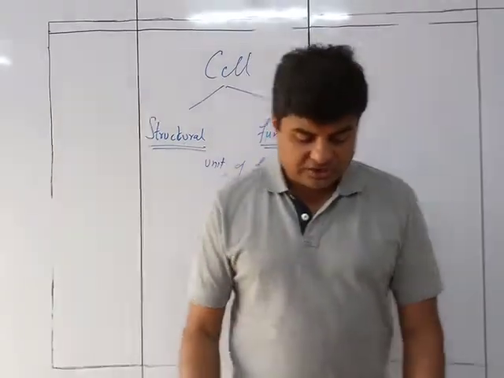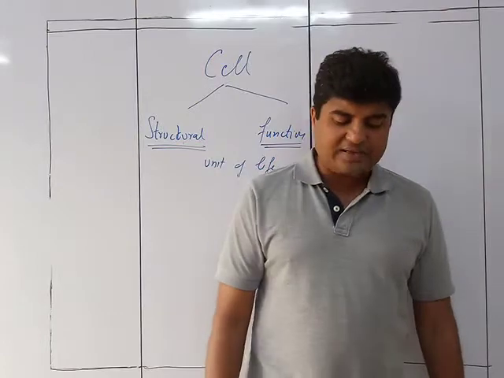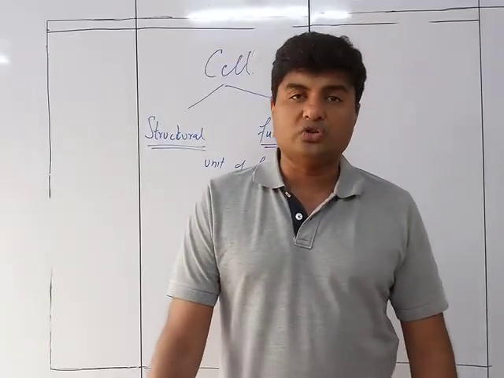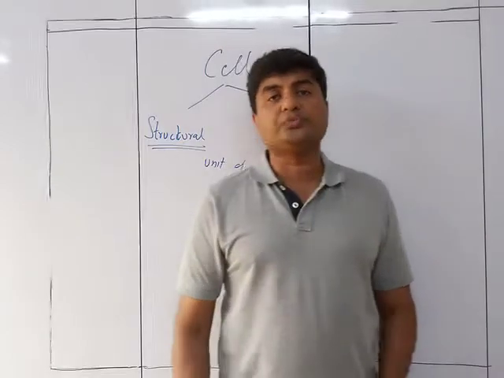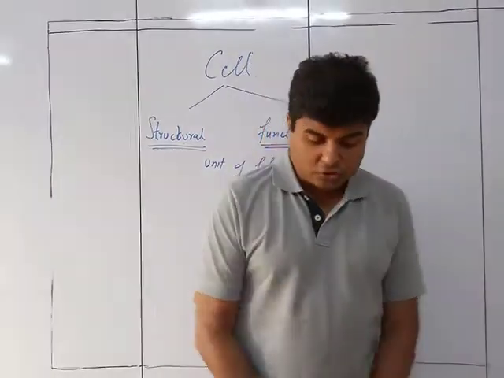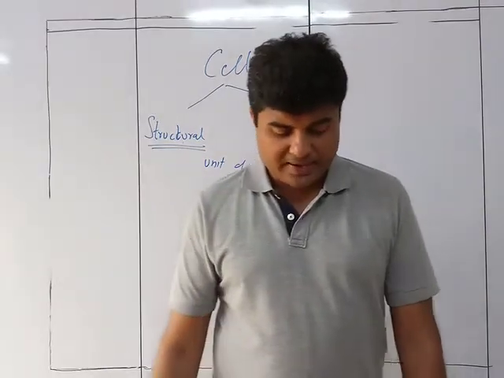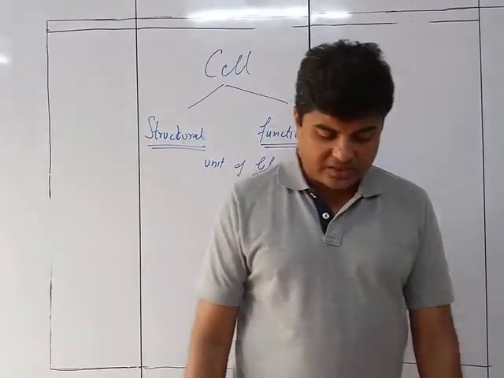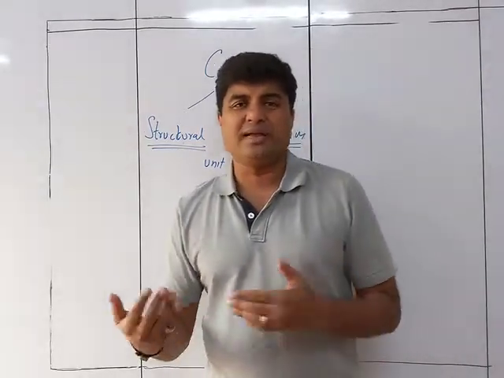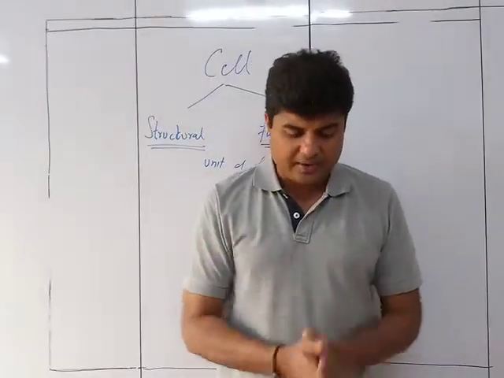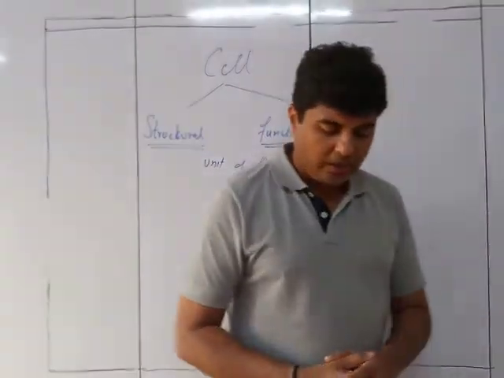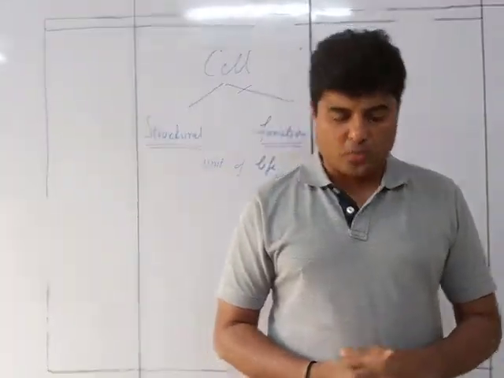It was first constructed by a Dutch scientist named Anthony van Leeuwenhoek. So Anthony van Leeuwenhoek was the first person who invented the microscope. He lived from 1632 to 1723, and he used many different kinds of lenses to make what we call a simple microscope, which is a single biconvex lens.